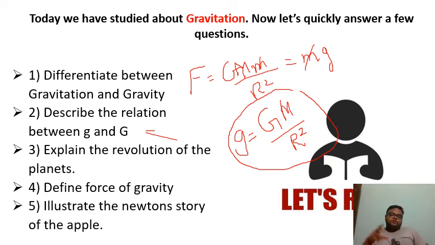Because the force applied by the earth is stronger, he came to the answer that there is a force called gravity, and gravity attracts something towards it with an acceleration. It pulls an object with an acceleration that we call acceleration due to gravity, right? Yes, students? Is this topic clear to you? Okay, very good.